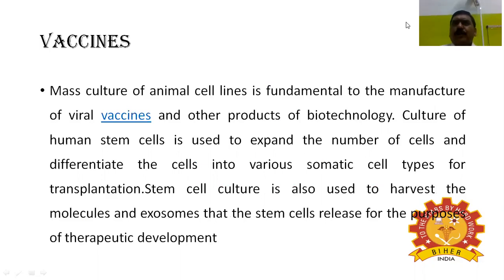The patient's own immune system destroys the transplanted organ, which is called autoimmunity. Due to this, within 24 to 72 hours after transplantation, the transplanted patient may die. So cell culture is an alternative to transplantation procedures.